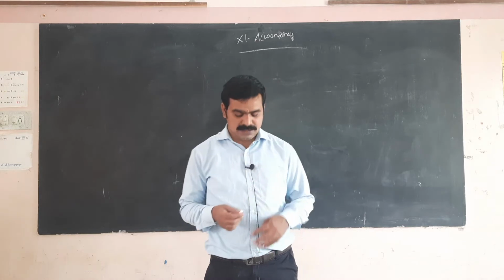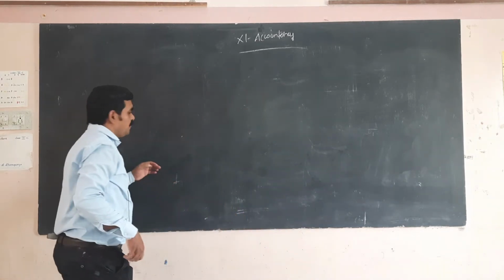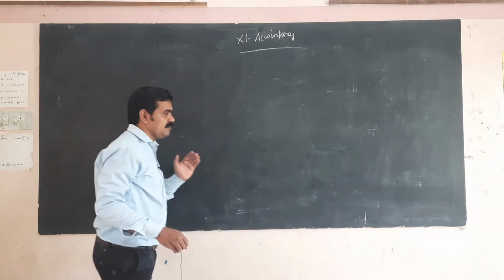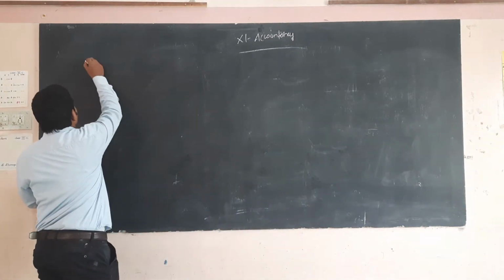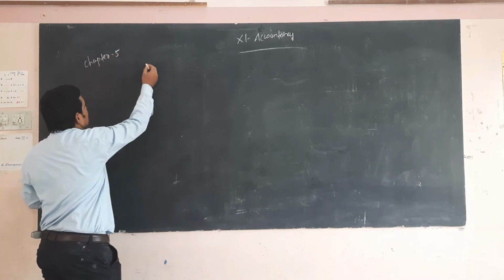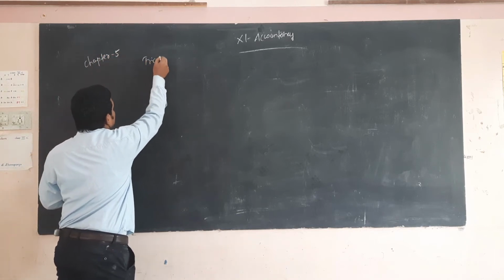What do you mean by trial balance? Before answering that question, you have to know about trial balance. Chapter 5, trial balance.